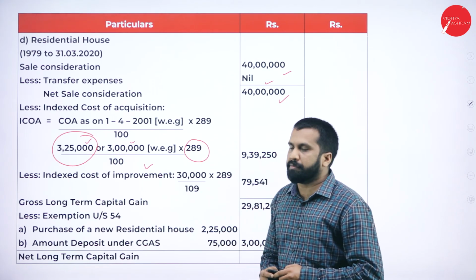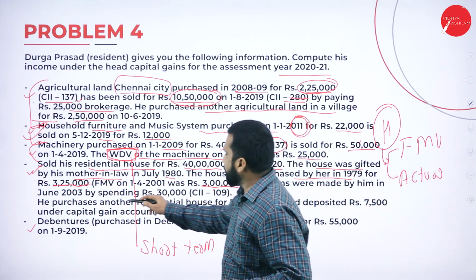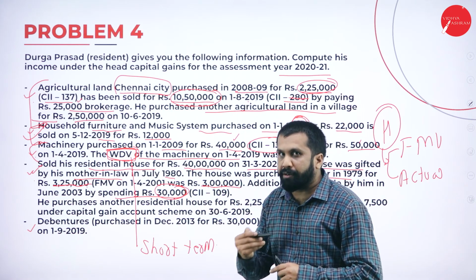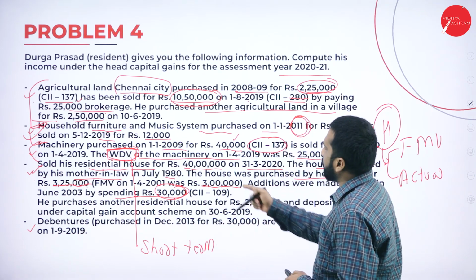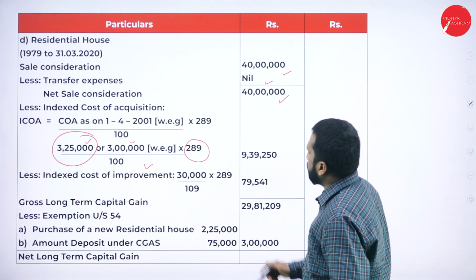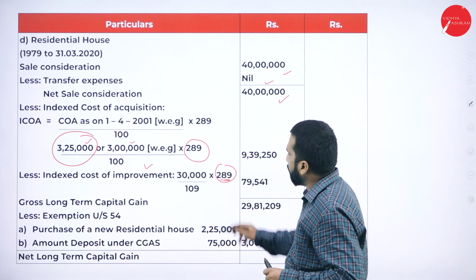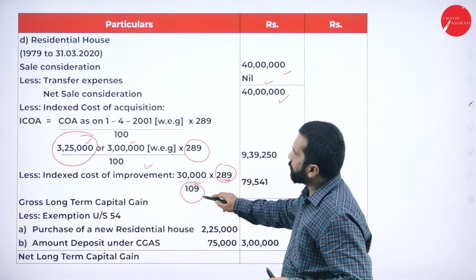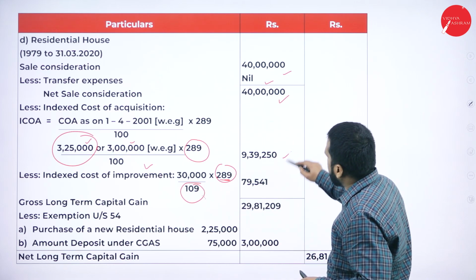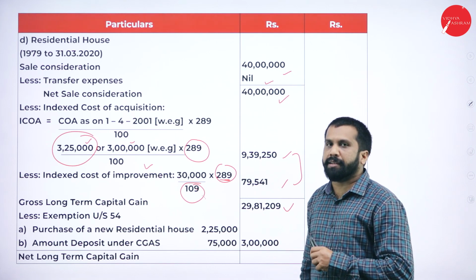Have they done any improvement? Yes. I'll go back. We'll check. Yes. So additional improvement was made by him in June, spending 30,000. Any improvement if they have done, we have to consider that also. 30,000 they have done as improvement. So for 30,000, whatever indexation, 289 is a fixed one, common, divided by 109. Why? Because the improvement was done in that year, that year's indexation we have taken. Minus both, you will get 29,81,209. Hope you are clear.